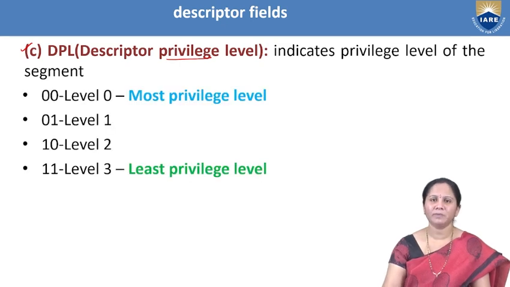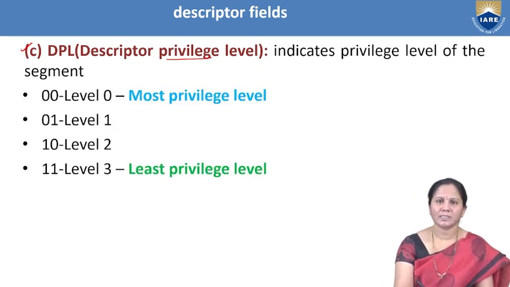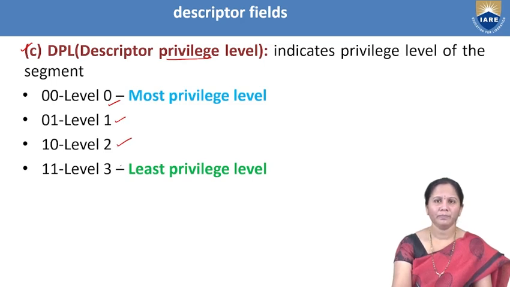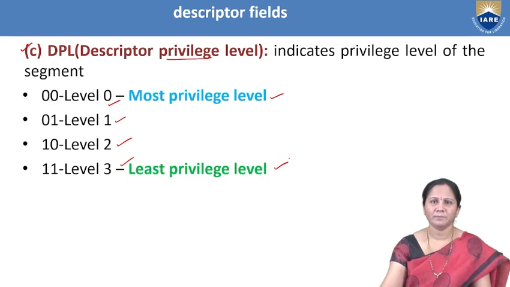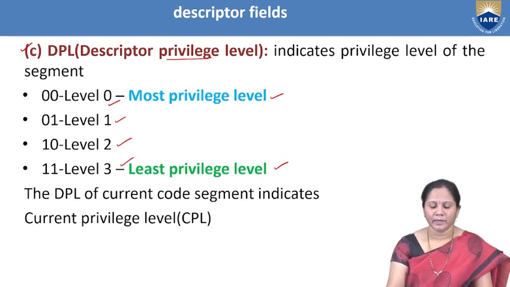So you have 4 privilege levels. The 2 bits say the protection level. If it is 0 0, it indicates level 0; 0 1, level 1; 1 0, level 2; and 1 1, level 3. Level 0 is called the most privileged level. Level 3 is called the least privileged level. And the DPL of the current code segment indicates the current privilege level.